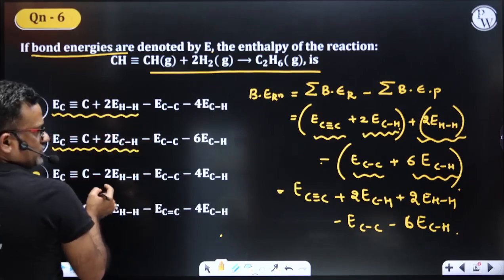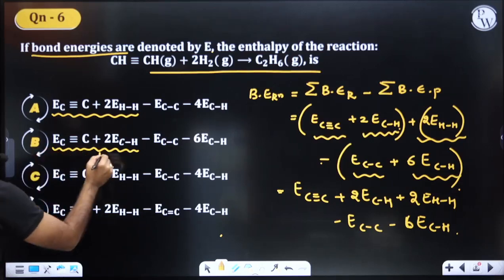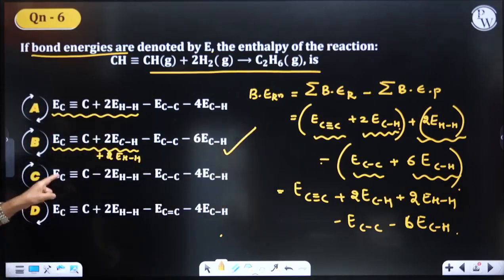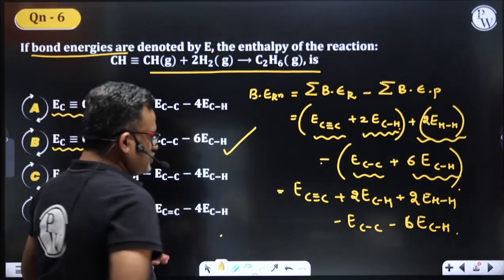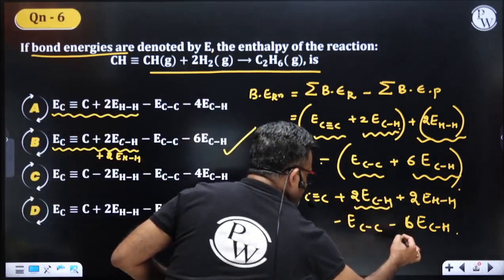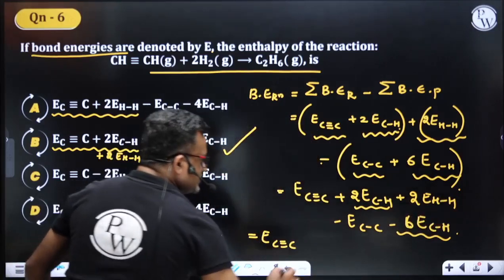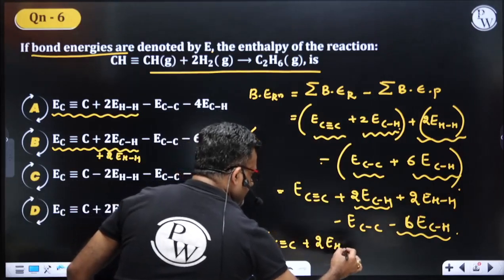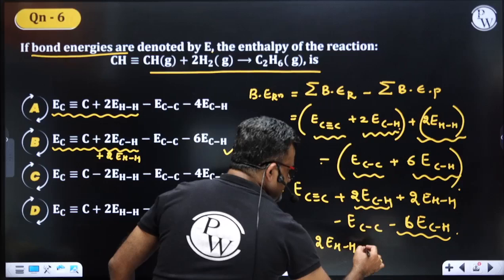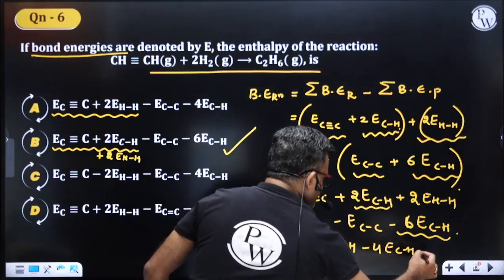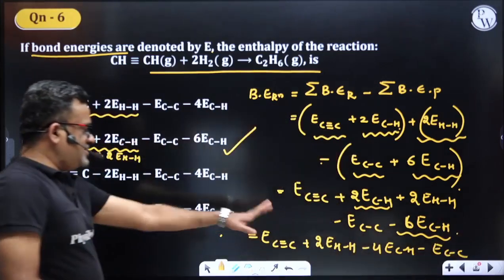So here we should have one more plus 2EHH added, then this one would be right. Nowhere else, look, ECC is there, 2ECH is not. Okay, 2ECH. Otherwise, what we can do is plus 2ECH minus 6ECH. So let me write it again. It is taking a bit of time. No worries. 2EHH plus 2ECH minus, that is minus 4 ECH minus ECC. This is our final answer.